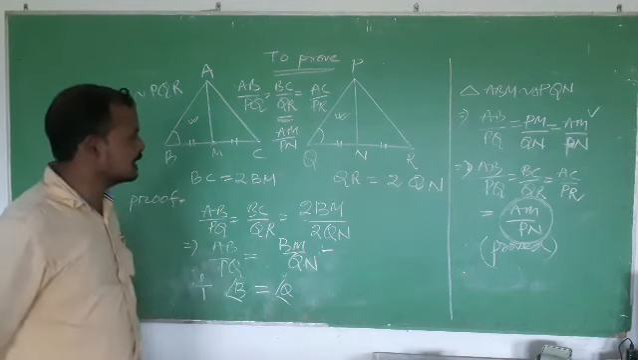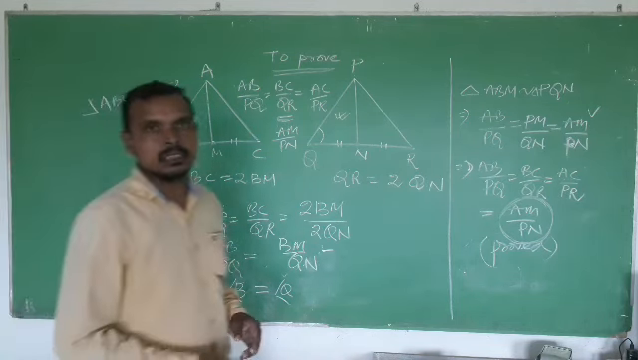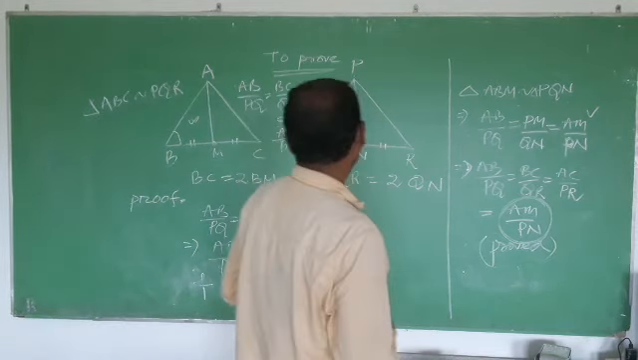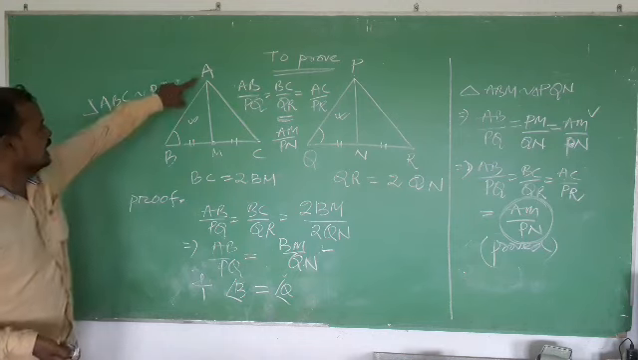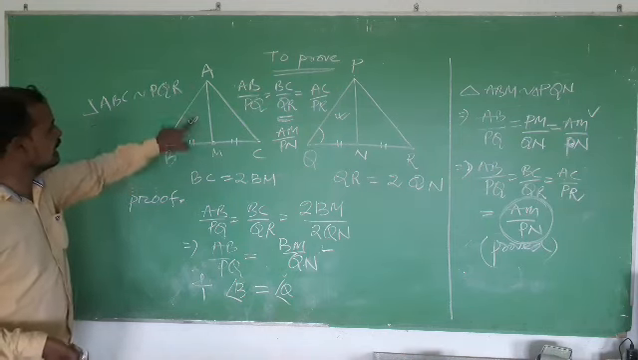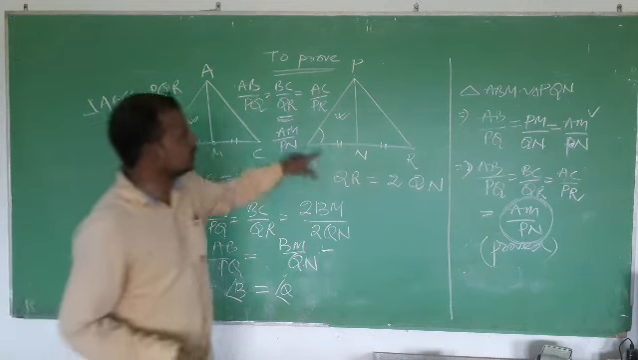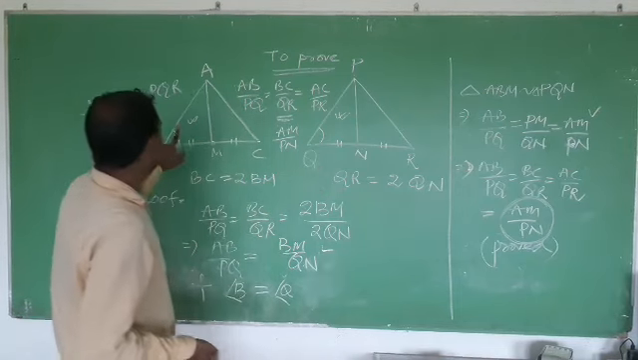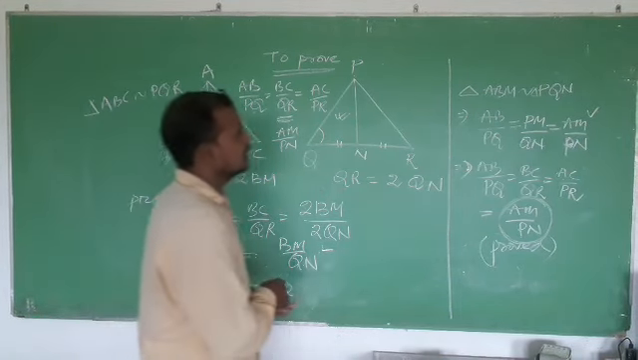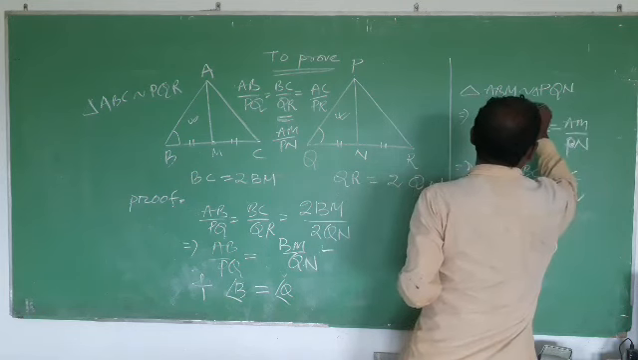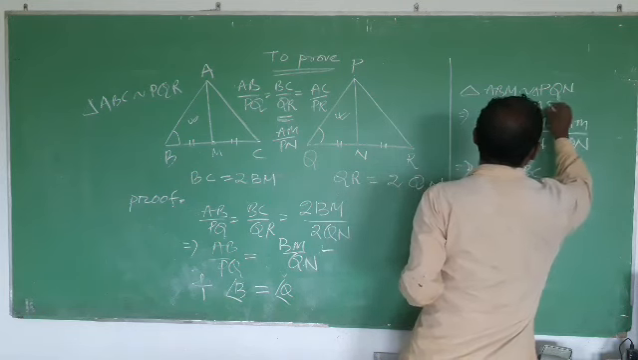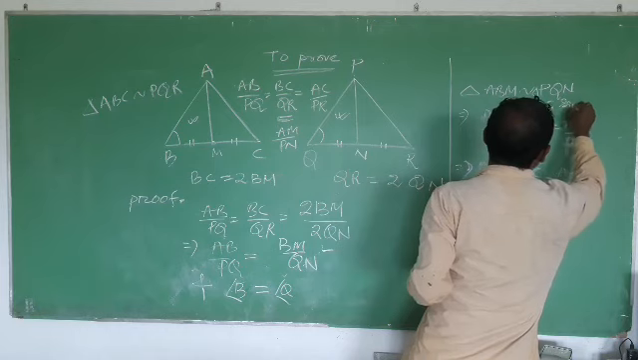And using this theorem, you can prove the rest of the triangles, students. And the similarity criterion used here: triangle ABM is similar to triangle PQN. This is side, angle, side. So the similarity criterion you can write is the side-angle-side similarity criterion.